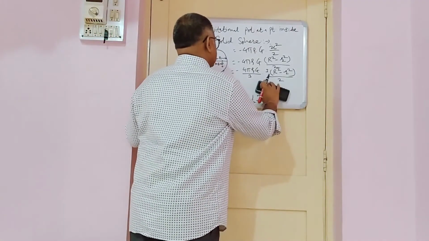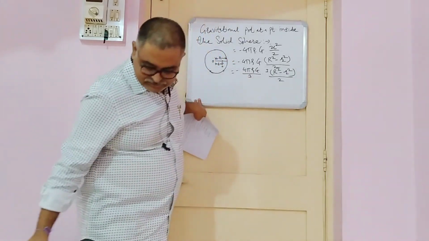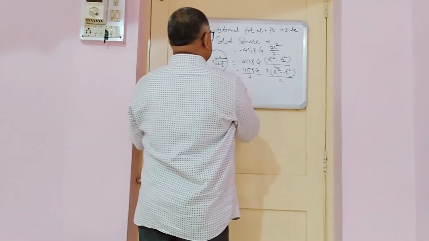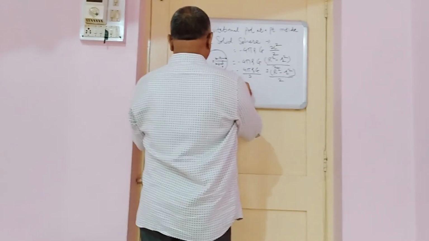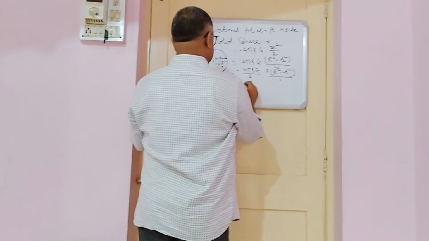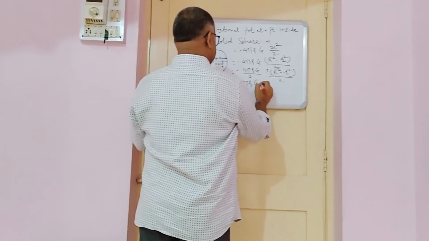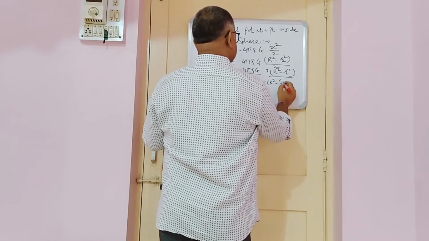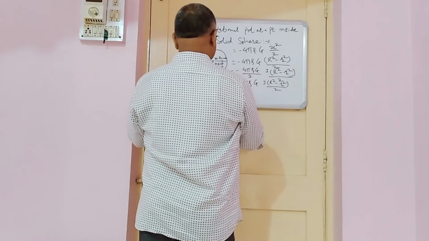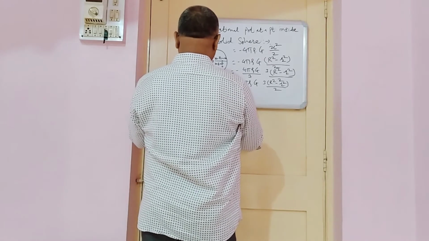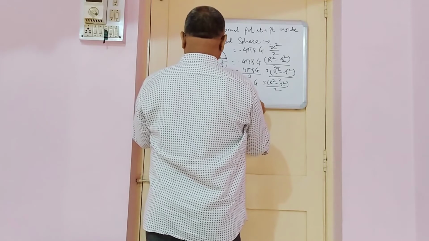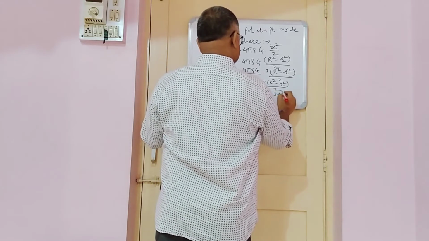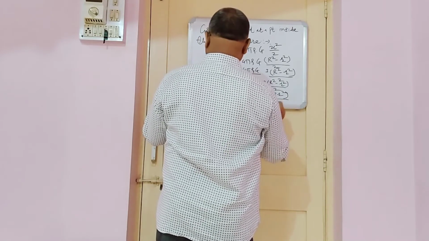We will simplify it by doing these calculations. Again, minus 4 by 3 pi rho G times (3R square minus 3r square), and this quantity is divided by 2.